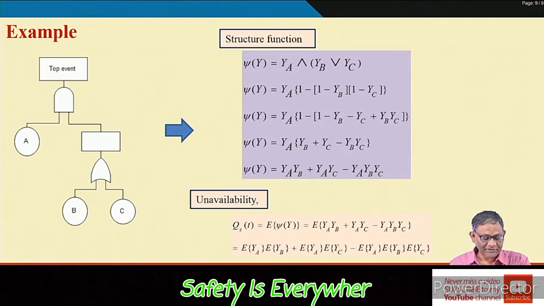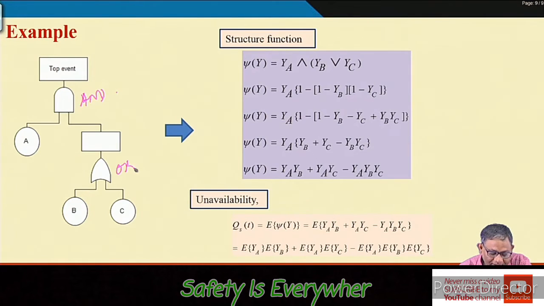So, now instead of just one OR or AND gate, we have here a little complex tree, simple in the sense, complex in terms of the earlier trees that I have shown you. So now, we have one AND gate and one OR gate, and there are three basic events A, B, C. So what will be the structure function psi y? This AND gate is there, so we are using intersection.